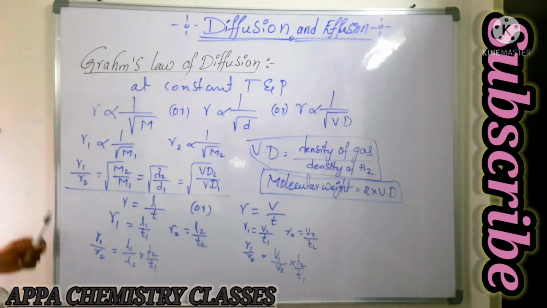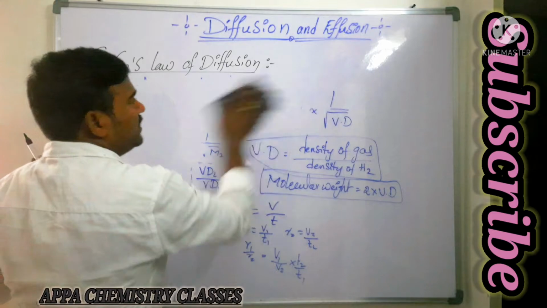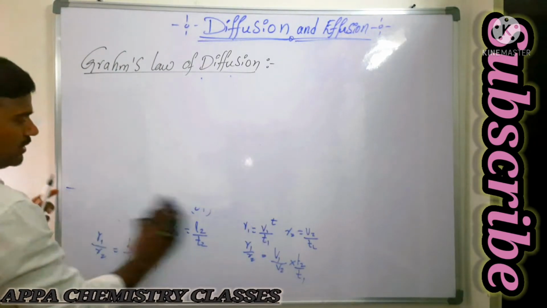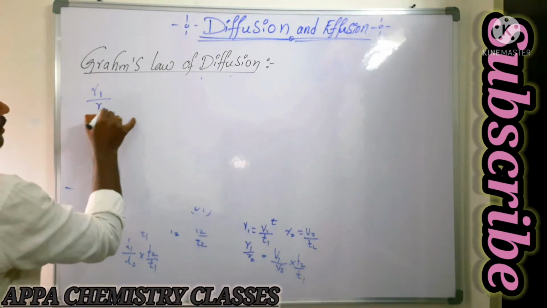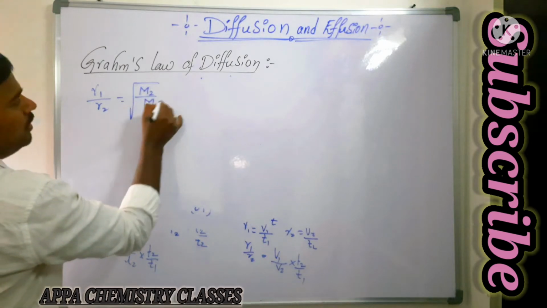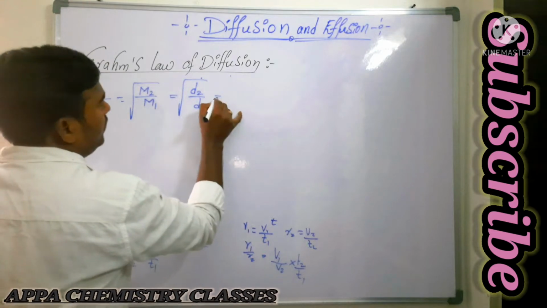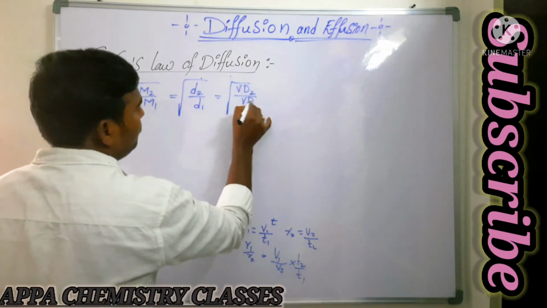So you can write those all in one place. You see here, I will give you one simple formula to relate all these relations. Now you see here, R1 by R2 is equal to square root of M2 by M1. It is equal to square root of D2 by D1. It is equal to square root of vapor density of second gas by vapor density of first gas.